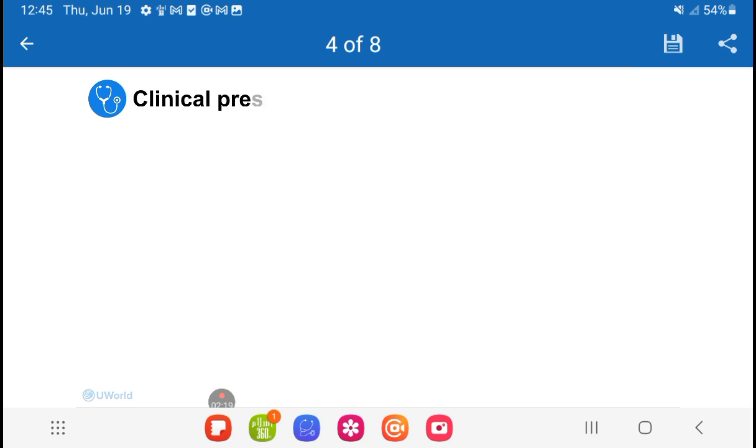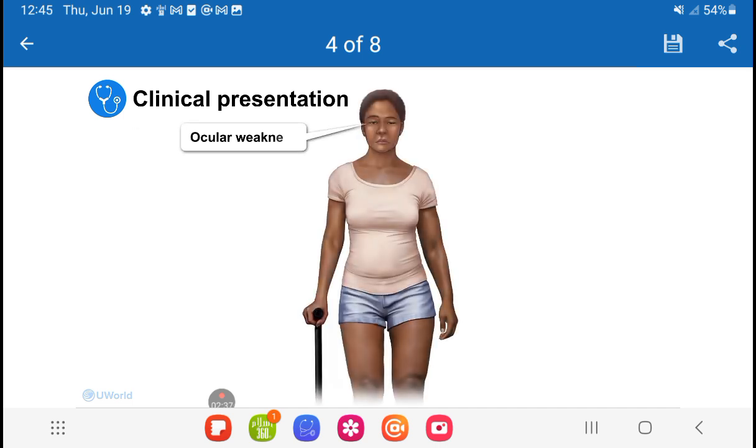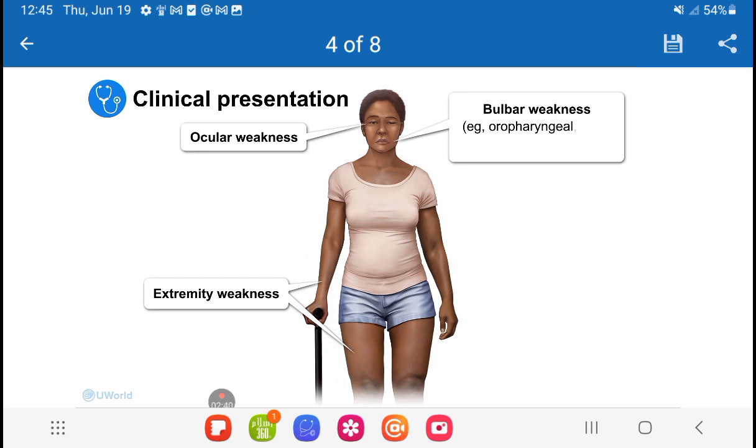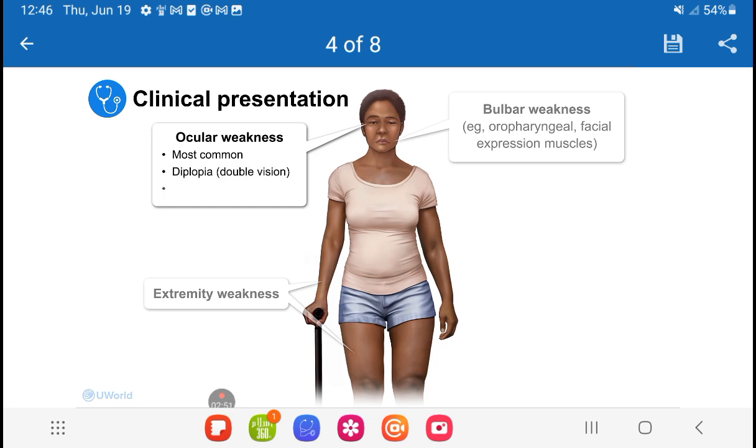Patients characteristically present with fluctuating muscle weakness that is fatigable, meaning it gets worse with repetitive use and improves with rest. As a result, the symptoms are usually minimal in the morning and worse at the end of the day. It most often affects the ocular, extremity, and/or bulbar muscles. Ocular muscle weakness, which is the most common presentation, occurs in about half of cases. Patients typically have diplopia or double vision and ptosis or drooping eyelids. These symptoms tend to worsen after prolonged visual fixation, such as with reading or driving.